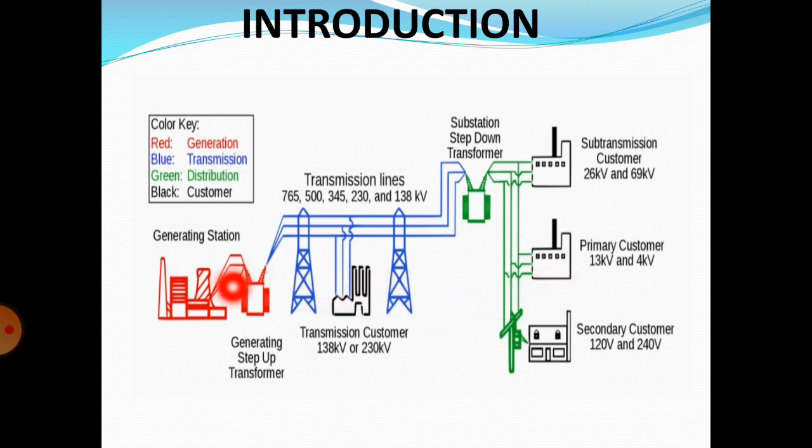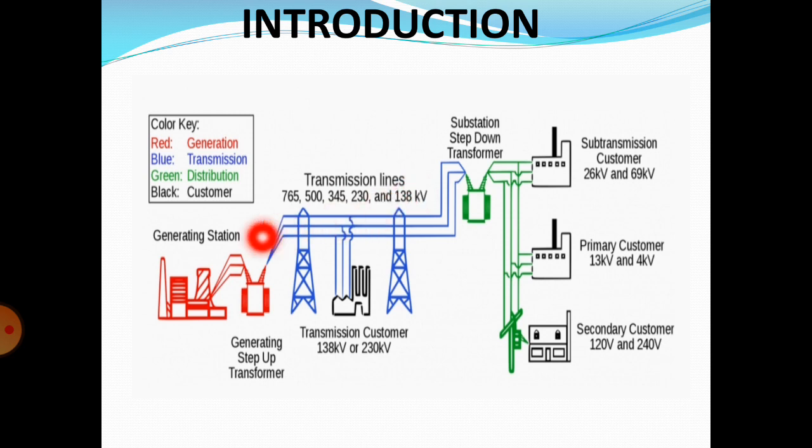Okay, in the middle of the generation and the distribution system we are having the transmission lines. This total is called the transmission system. This will be studied in the PS2 subject. In the overall PS2 subject we study about the transmission lines.